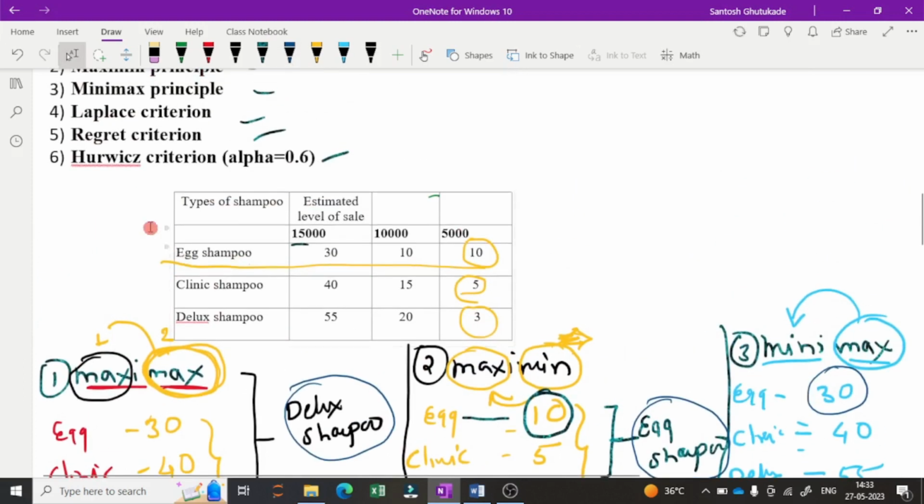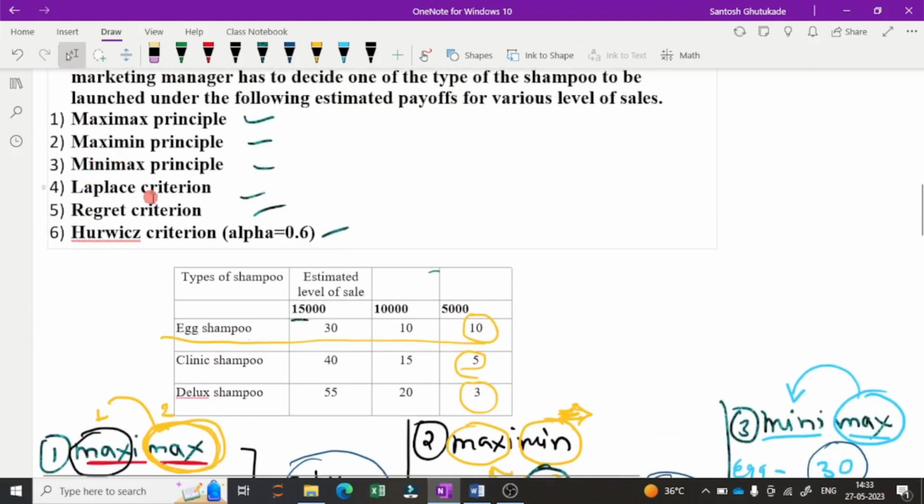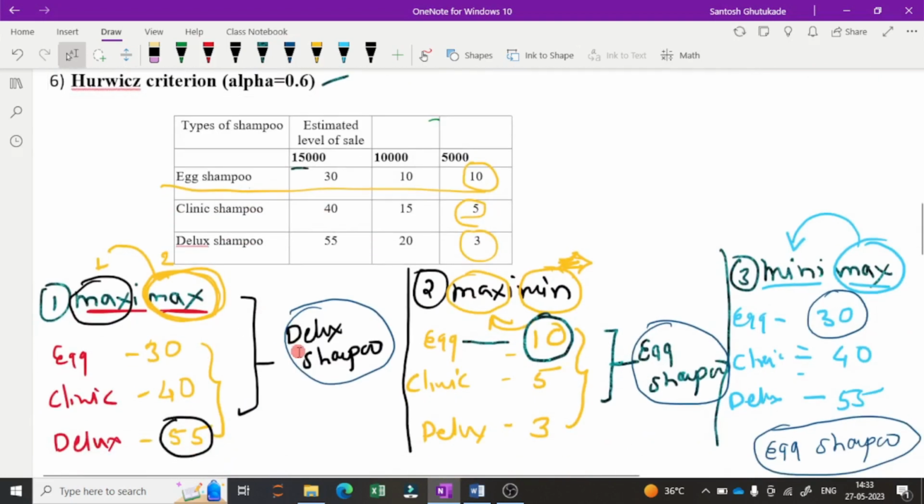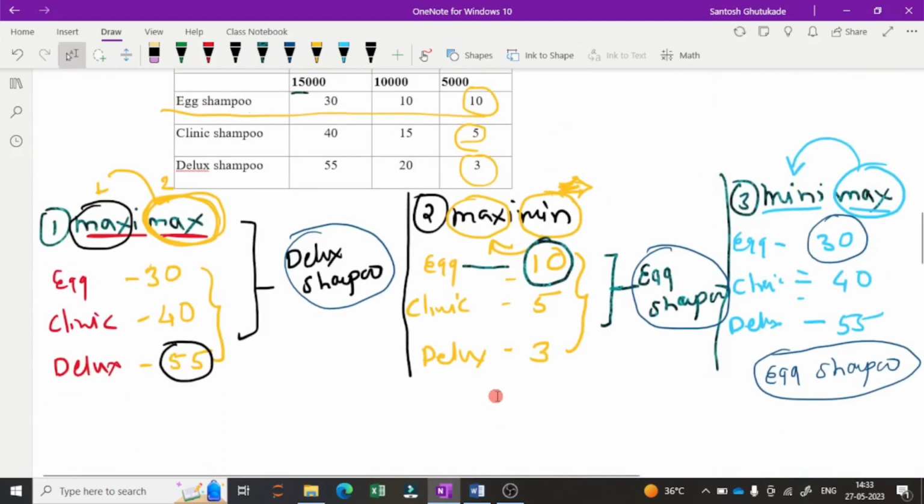Now the next criteria is criteria number 4, that is the Laplace criteria. It is nothing but the equally likely criteria. So we are giving equal weightage to each and every outcome. So in the Laplace criteria, here we will use another color.